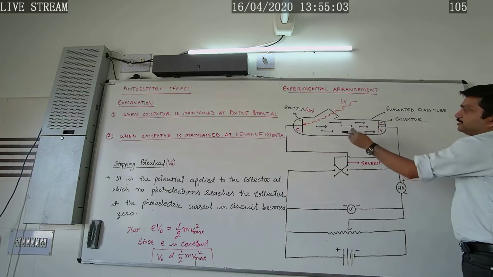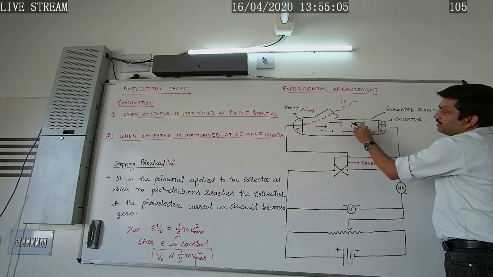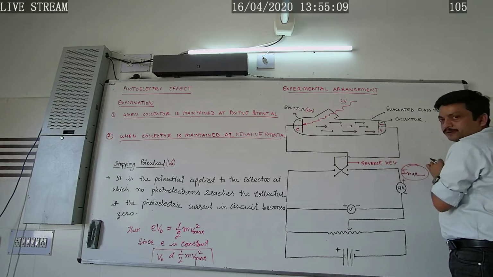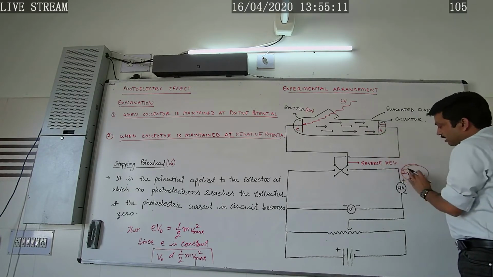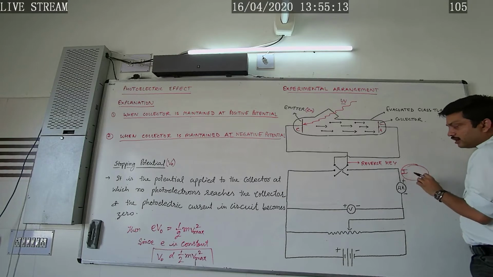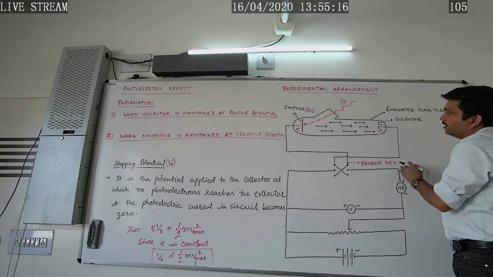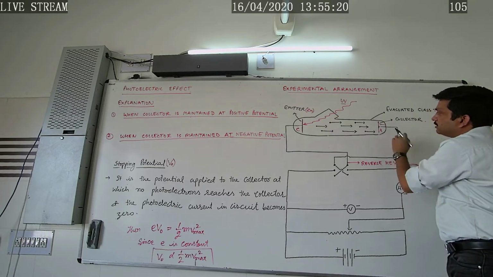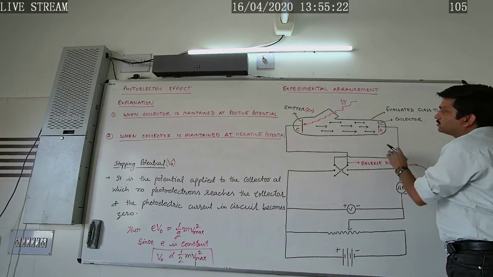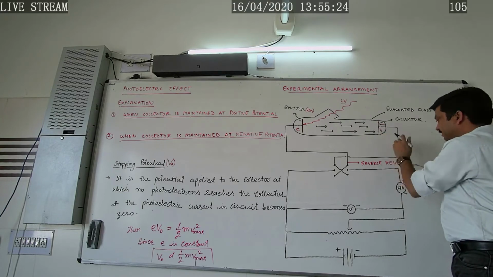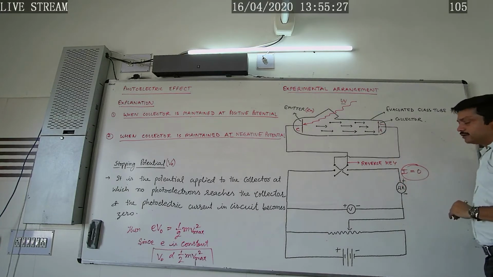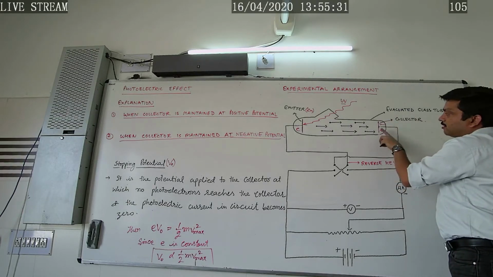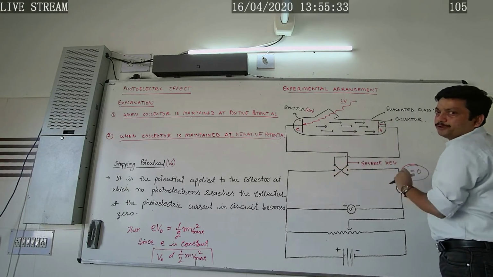Under that condition, despite the negative charge on the electron, some of the electrons reach the collector plate, constituting a very small photoelectric current in the circuit. Now if we further increase the collector potential, what would happen? No more photoelectrons will reach the collector plate, as a result of which the photoelectric current in the circuit becomes zero. Then this value of the potential of the collector is called the stopping potential.